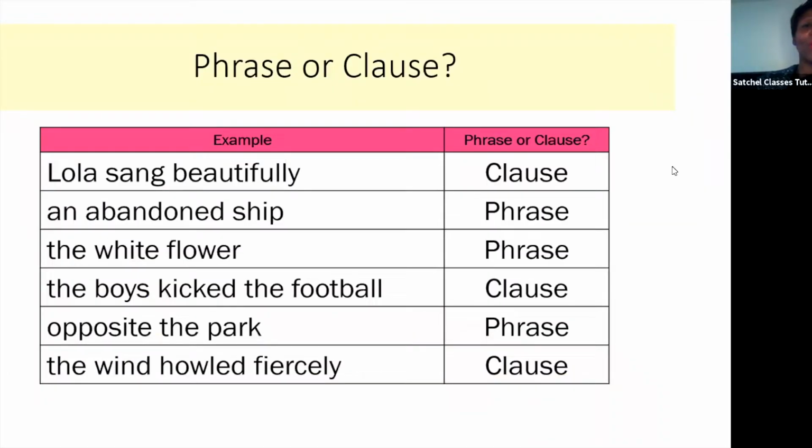Now, you need to work out if it is a clause so that we can have a complex sentence. So, for example, a phrase doesn't have a verb. So these, you can see these ones are phrases: an abandoned ship, a white flower. They're phrases, opposite the park. They don't have a verb.